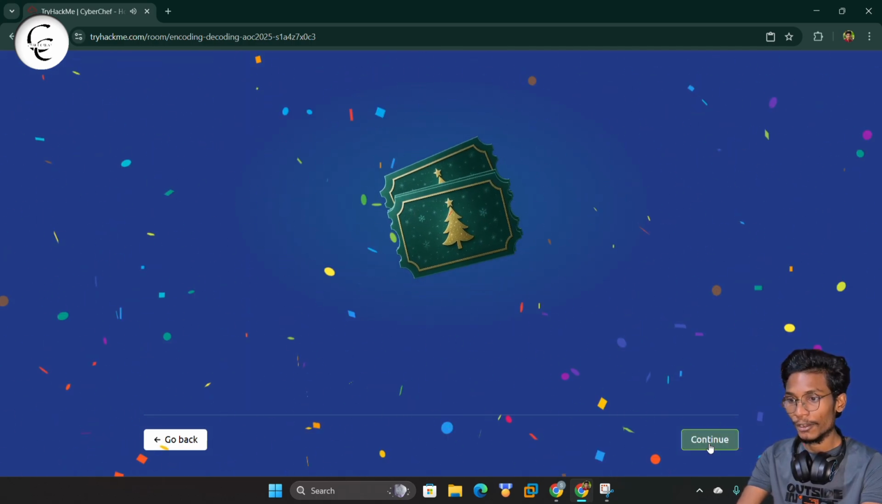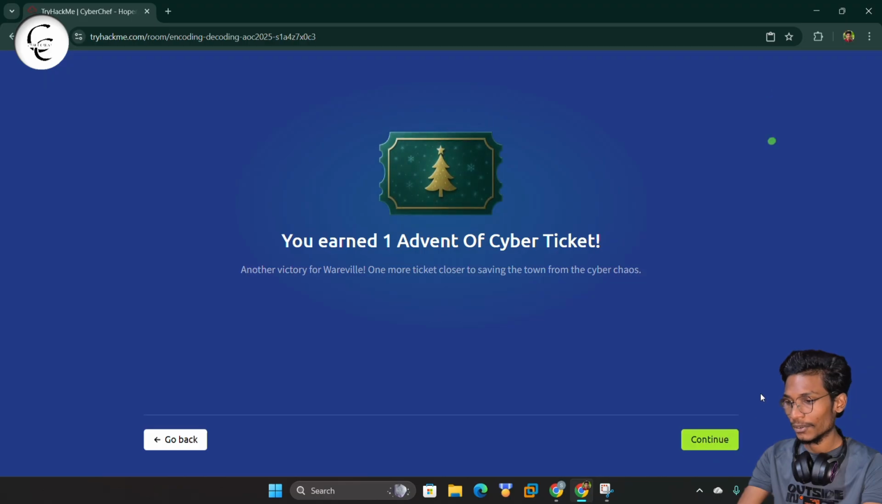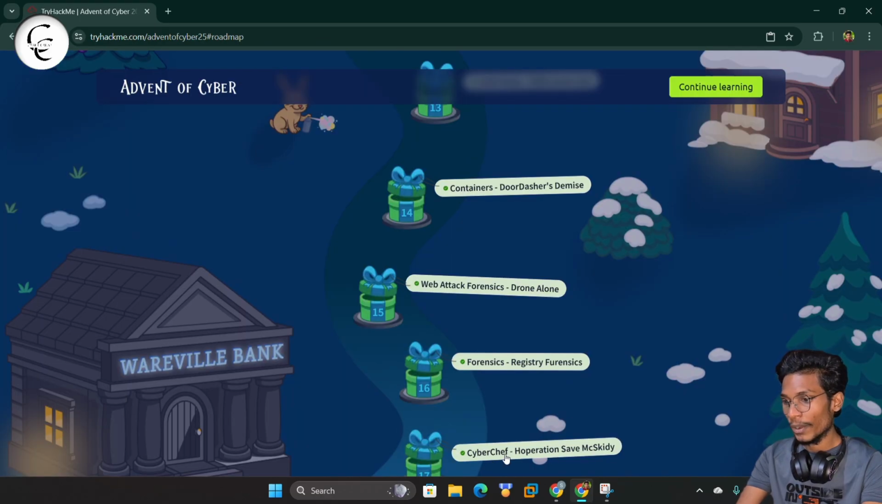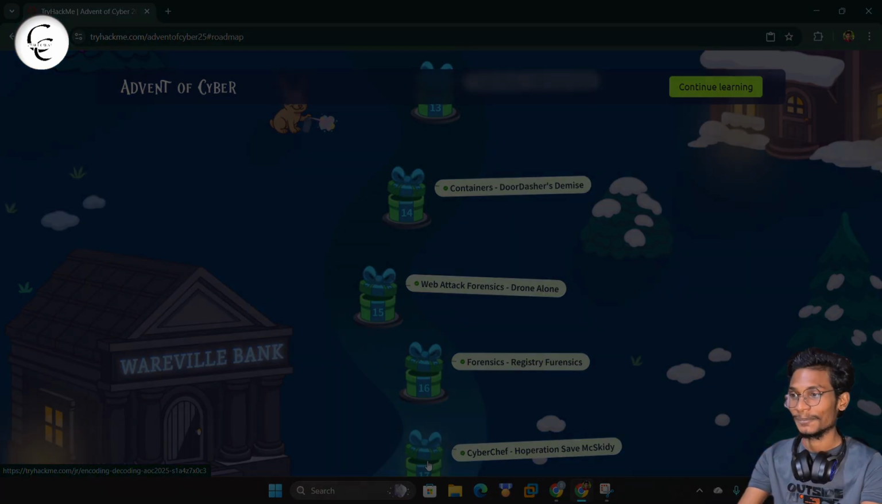From here also I got one Advent of Cyber ticket, so now we can give a continue. And guys, now we can simply move to Wareville. We have successfully completed the day 17 challenge, that is CyberChef Operation Safe McSkidy. So guys, we have successfully completed the day 17 challenge of Advent of Cyber 2025.